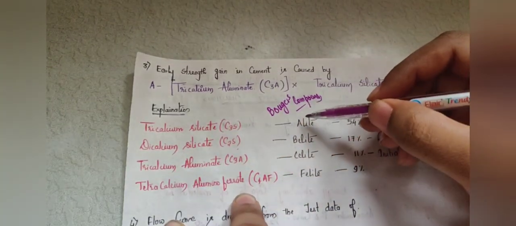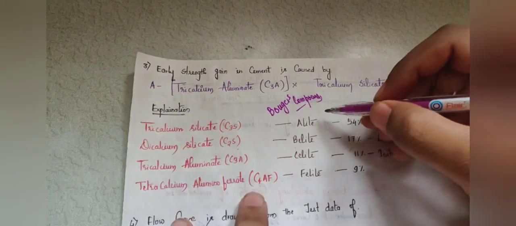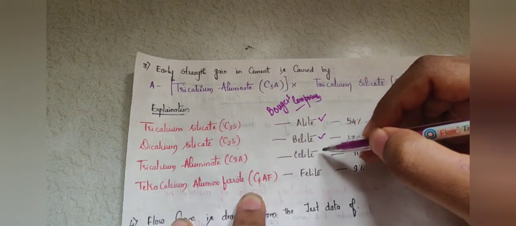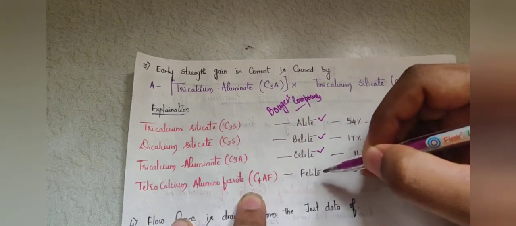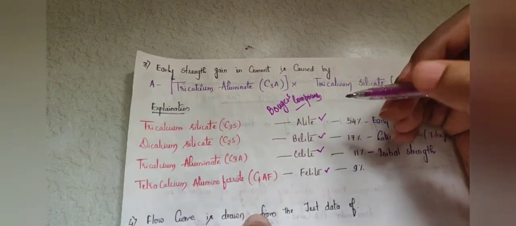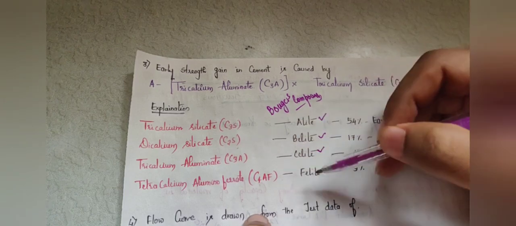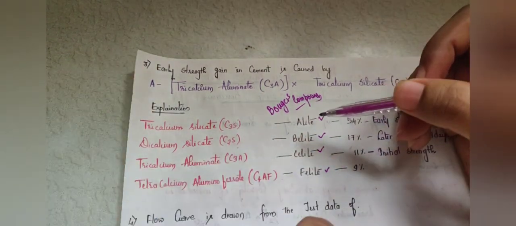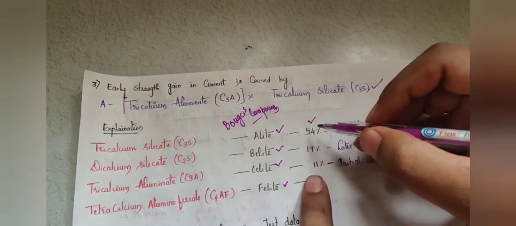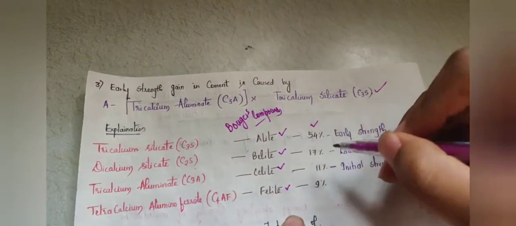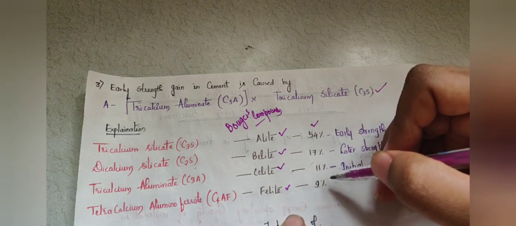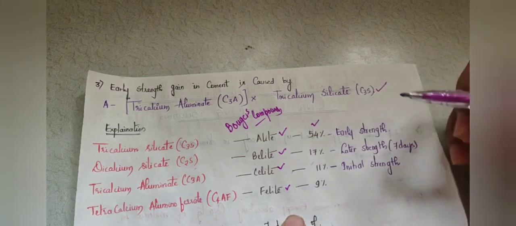You may also come across questions where tricalcium silicate is called alite, dicalcium silicate is called belite, tricalcium aluminate is called celite, and tetracalcium aluminoferrate is called felite. Arrange them in this order so that it will be A, B, C and F in ascending order, so you can remember them easily. They may also ask about the composition of those materials: tricalcium silicate is 54%, dicalcium silicate is 17%, tricalcium aluminate is 11% and tetracalcium aluminoferrate is 9%.